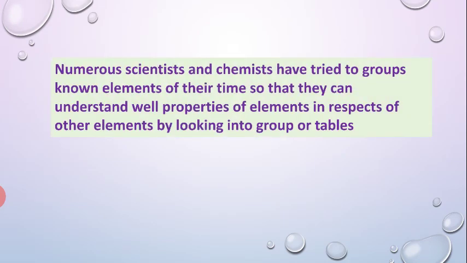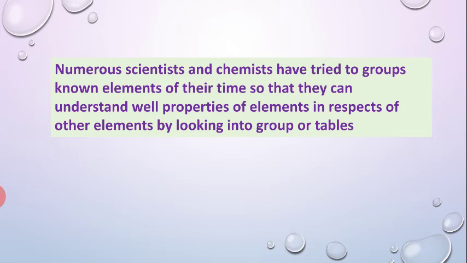Now we need to understand that numerous scientists and chemists have tried to group the known elements of their time so that they can understand the properties of an element in respect of other elements by looking into the group or table.